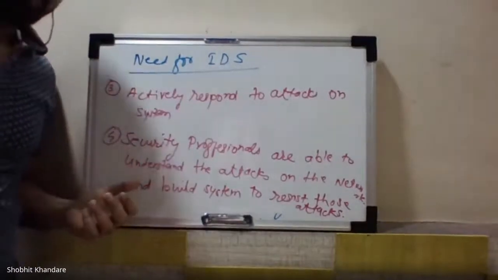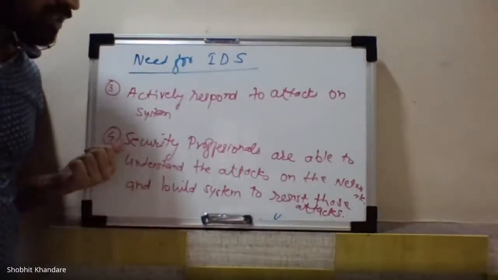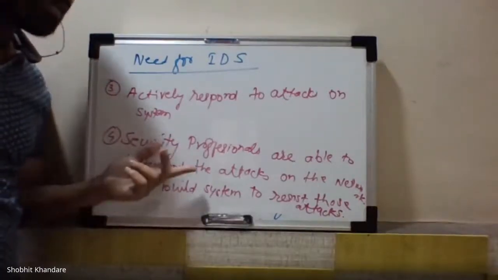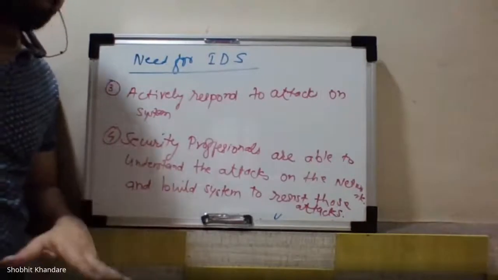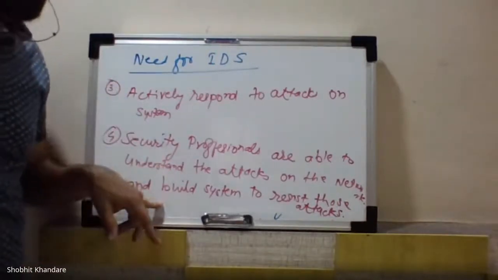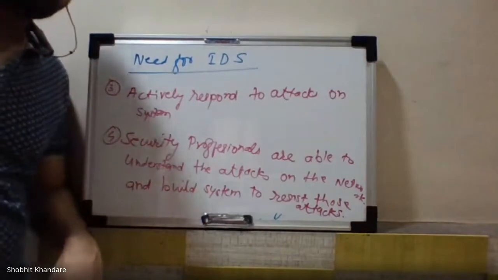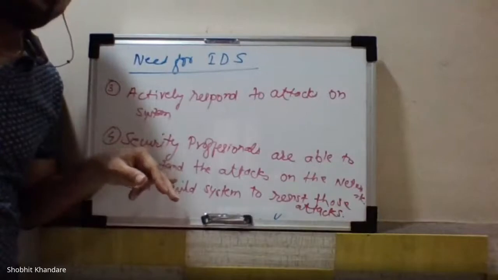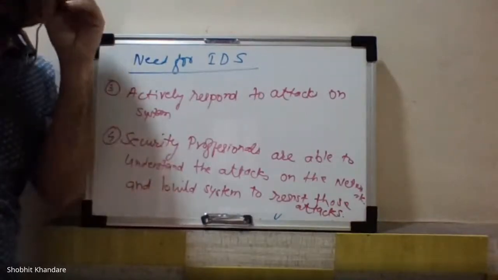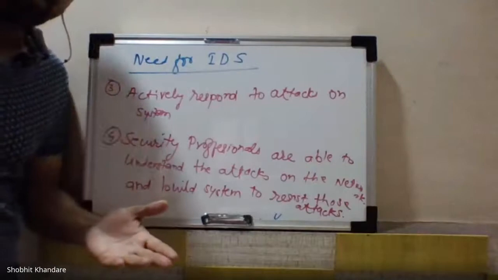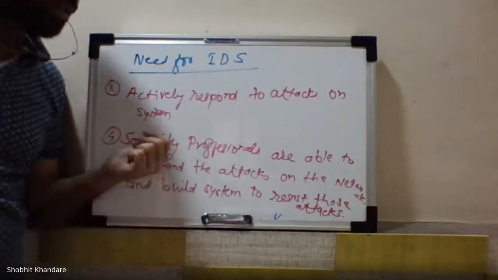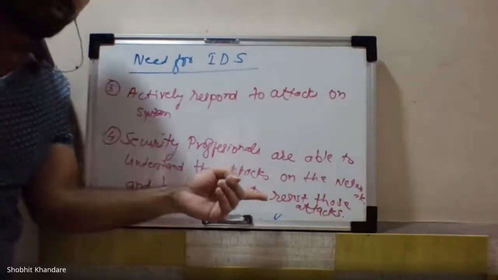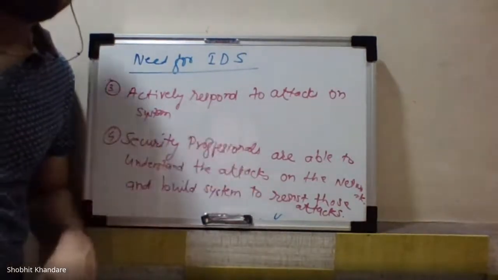So whenever you have a threat over the network, the security professionals will be able to understand what type of attack it is, and they will build the system to resist those attacks. That means this is a precautionary measure. Whenever you have an attack, and the security professional is able to identify what type of attack it is, then they can develop a system through which they can resist those attacks. So that is the meaning.